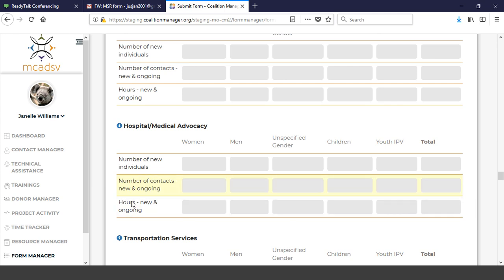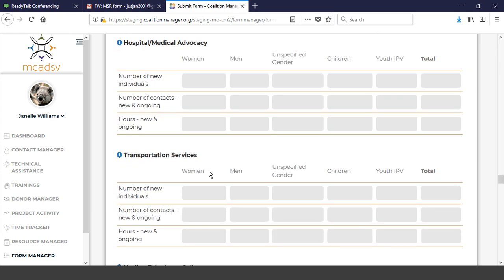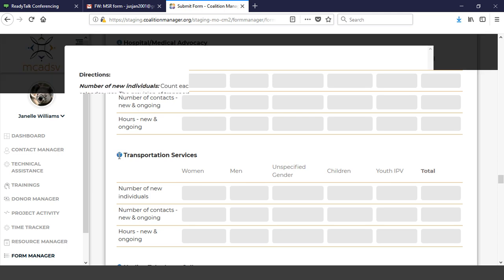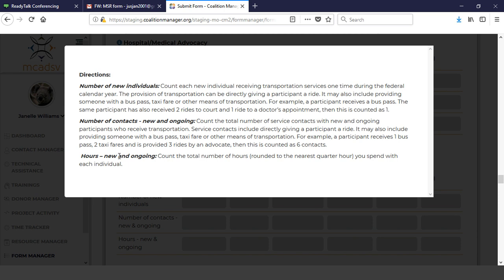Transportation service, that is a new service category that we're asked to collect. Again, we're going to capture the number of new individuals receiving transportation services, along with the number of contacts, new and ongoing, hours, new and ongoing, just like for the other service categories. We're going to take a look at this definition here, just to help clarify. Transportation is any type of transportation, either provided by an advocate, or you buy a bus pass or pay their taxi fare, some type of mode of transportation that your agency provides to a client.